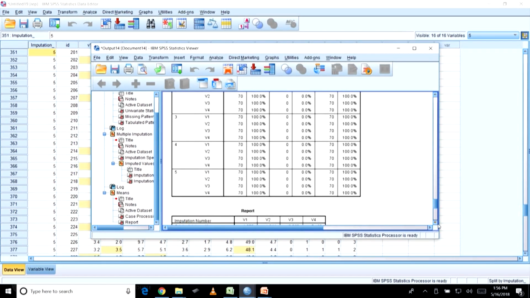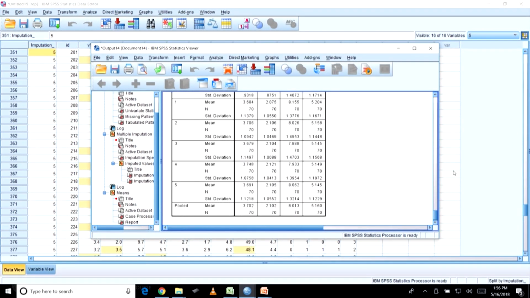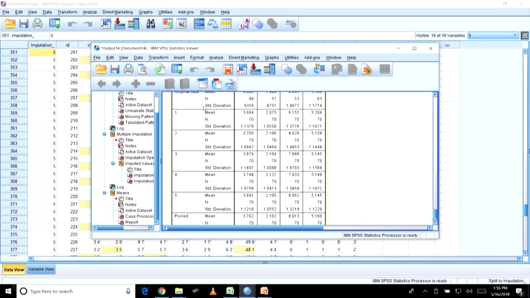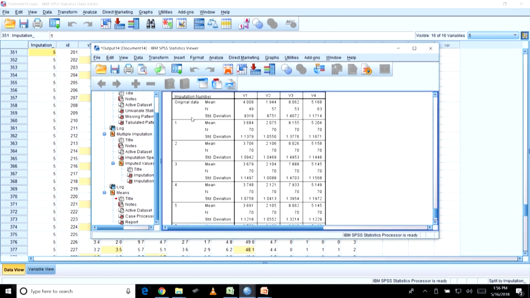You can see here, when I take the 4 variables, it has given me the imputation number, the first imputation with V1, V2, V3, V4, and there are 5 imputations. After the first imputation, the variable V1 had a mean of 3.684, n was 70, standard deviation was 1.13. Similarly for V2, V3, V4.